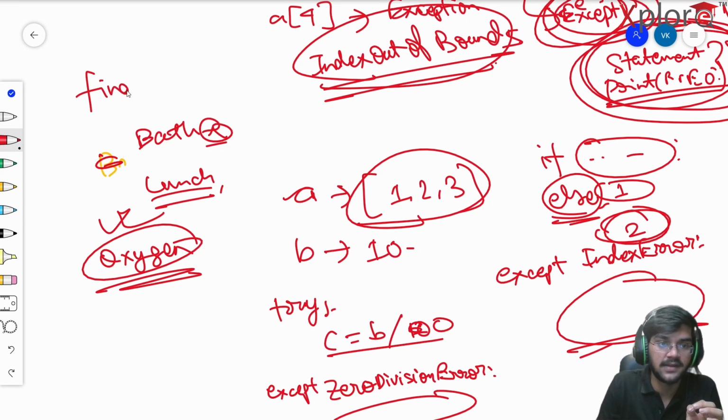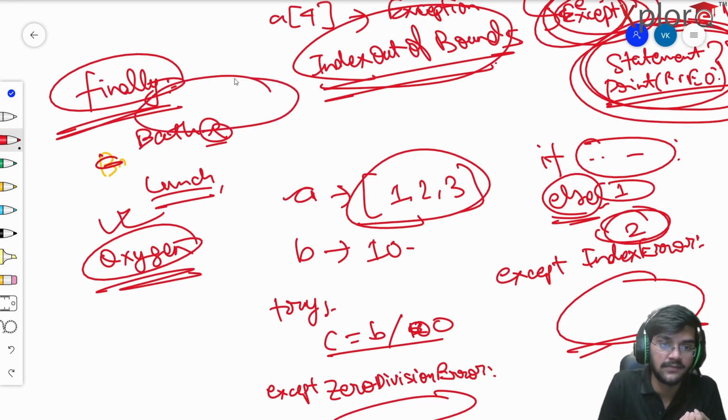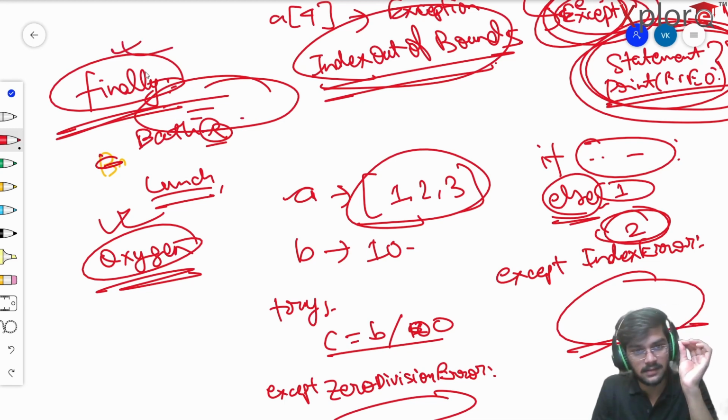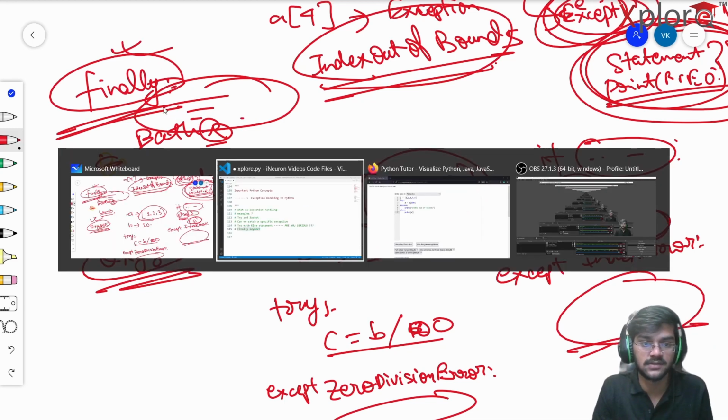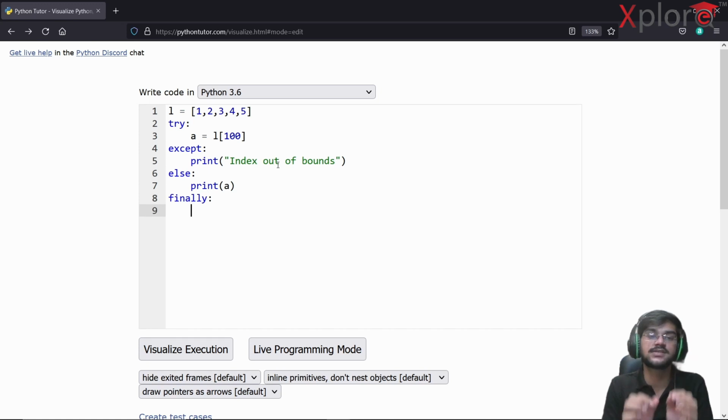Because in programming, the finally clause is used to make sure that whatever statements I'm writing here, irrespective of whatever my program is doing, they're going to run for sure. So suppose I'm going to write here finally. That's how you're going to use this keyword.